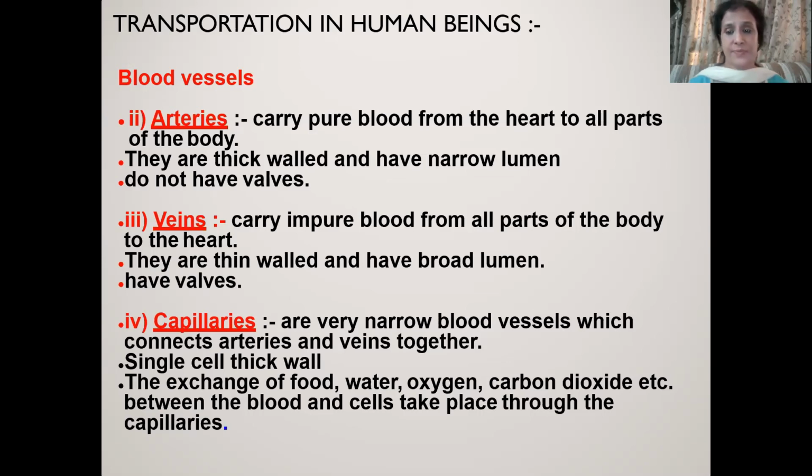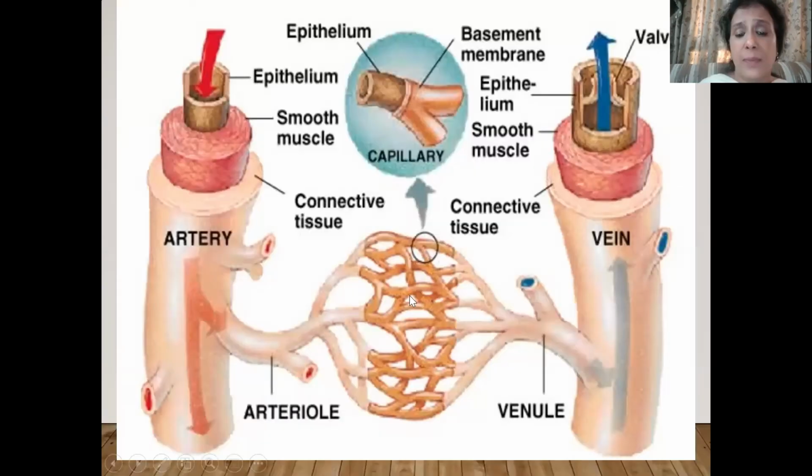Capillaries. Capillaries are narrow blood vessels, very narrow blood vessels. The walls of these blood vessels are just single cell thick. Arteries branch into capillaries, and this capillary network combines to form the vein. The branches of arteries are called arterioles and the branches of veins are called venules.